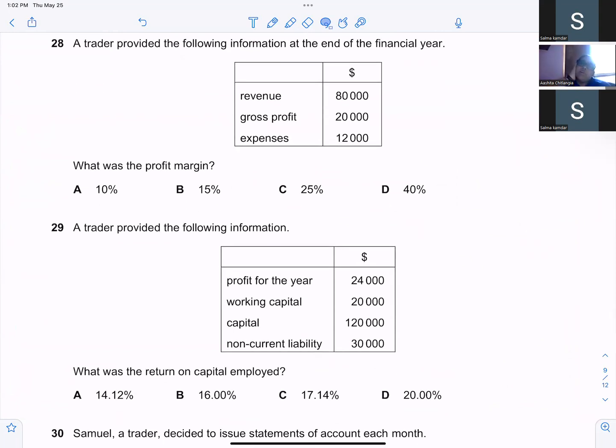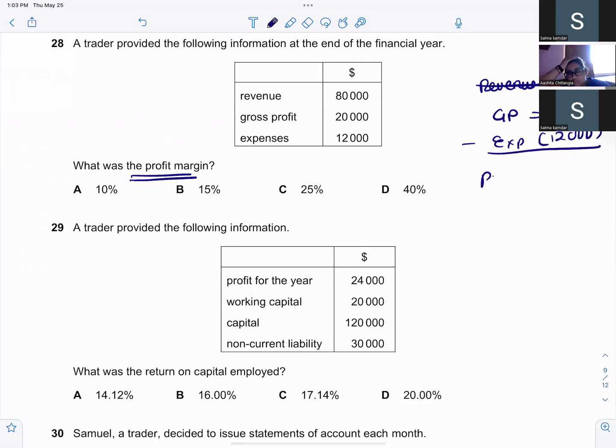Profit margin. A trader provided the following information at the end of the year. What was the profit margin? Okay, so I need to do gross profit minus 12,000. They've given me the gross profit. Gross profit is 20,000, from that you will minus your expenses. That is 12,000. I'll get the profit. Profit is 8,000.